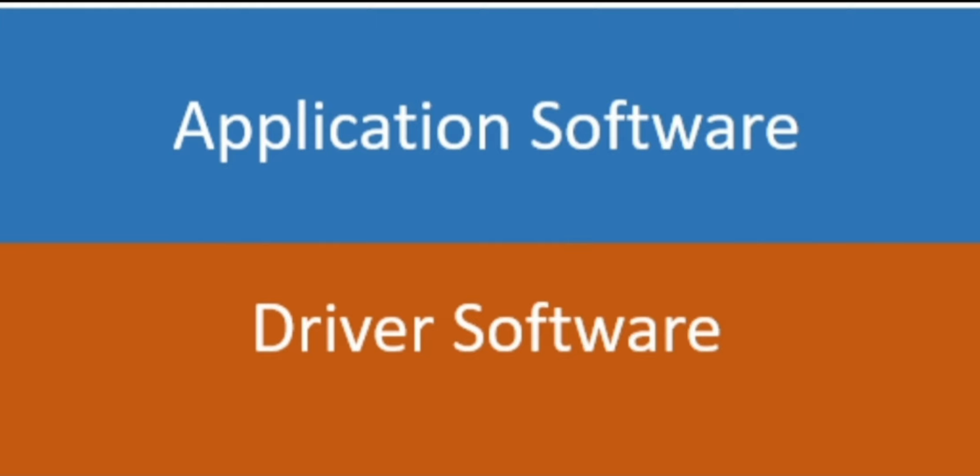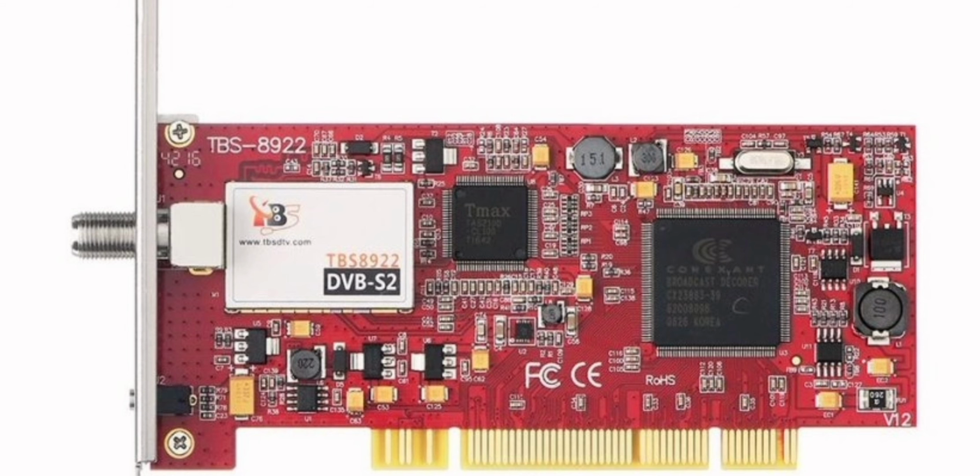It will populate a channel map. This channel map includes all the required parameters to lock the requested channel. Later, this map will be passed to the driver software. In turn, the driver software contacts the satellite tuner hardware, which is connected to the RF section, and gives the instruction to lock that requested channel. Channel parameters include the channel frequency to lock, symbol rate, modulation techniques used, and broadcasting standards used.